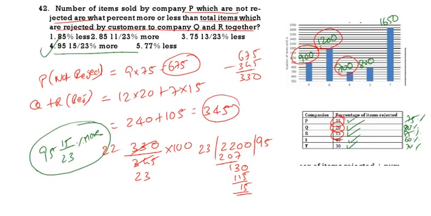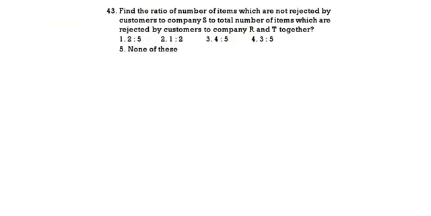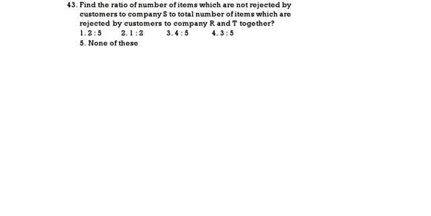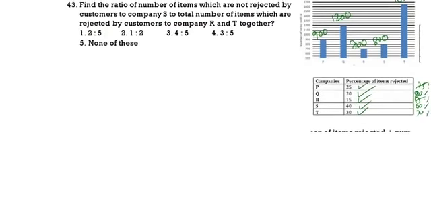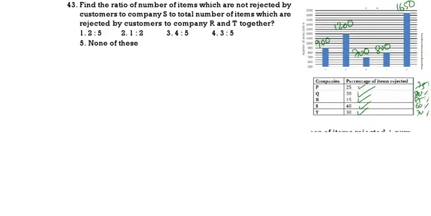See the next one. Find the number of items which are not rejected by customers to company S to the total number of items rejected by R and T. S not rejected we have to find. This is P, Q, R, S, T. So S is 800. Out of which rejected is 40, not rejected 60. So 8 into 60, that is 480.